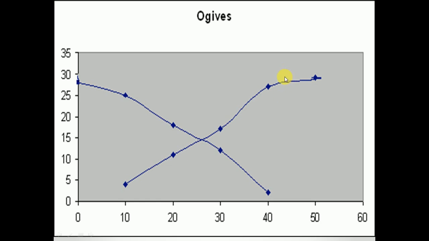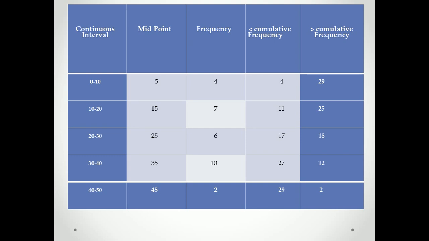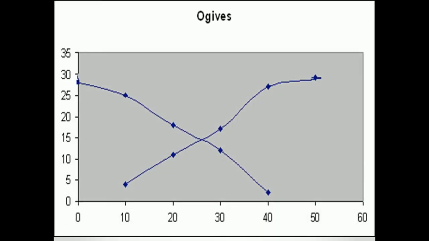This Ogive curve is important in statistics also. You have to first find the cumulative frequency, both less than and greater than, and after that you have to draw these two Ogive curves. Okay.